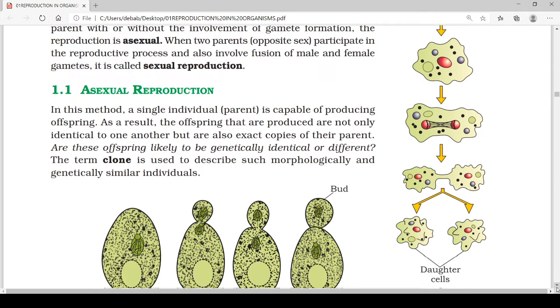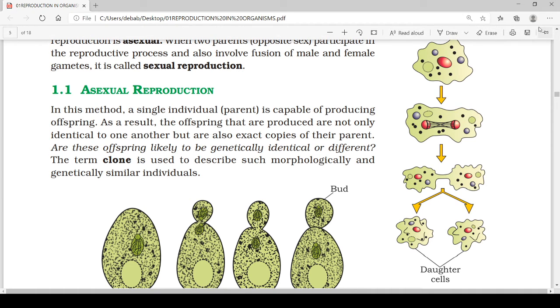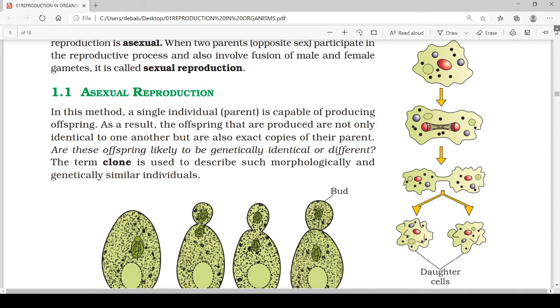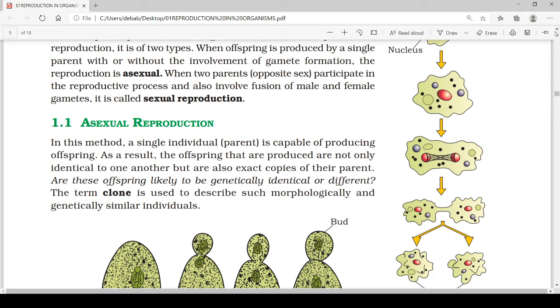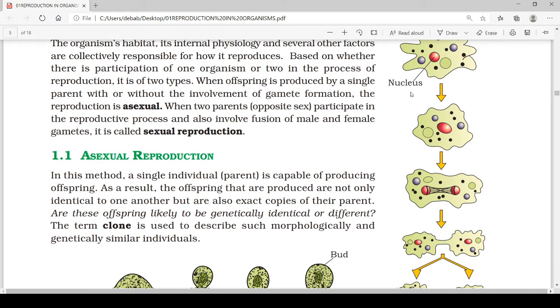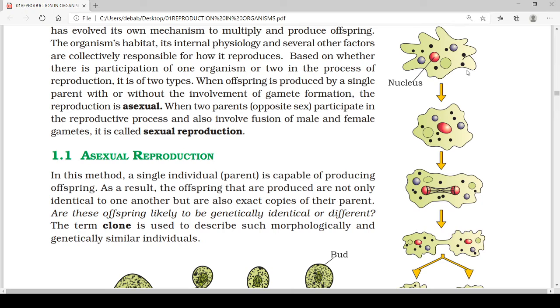Here at first is a young cell at an early phase of the cycle. The parent then prepares for division.